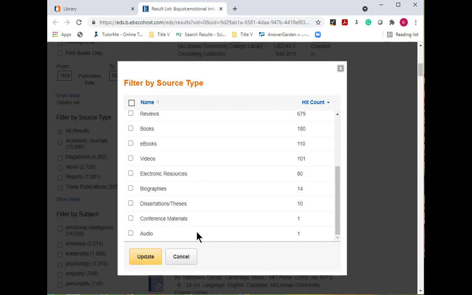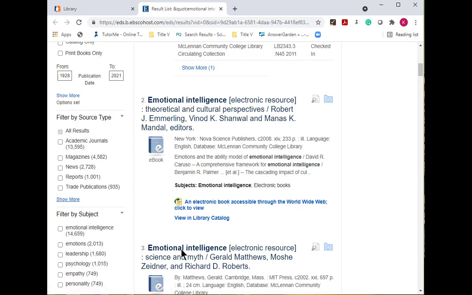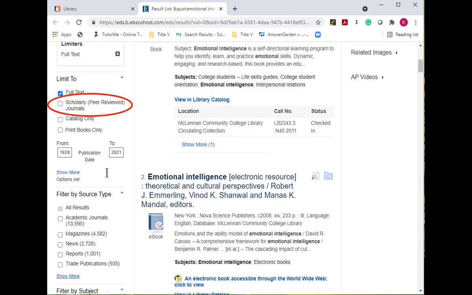If your assignment requires that you cite sources from a certain source, you can filter your search by selecting types from this list. If your instructor requires that you only use peer-reviewed journals, select scholarly peer-reviewed journals from the left margin options.